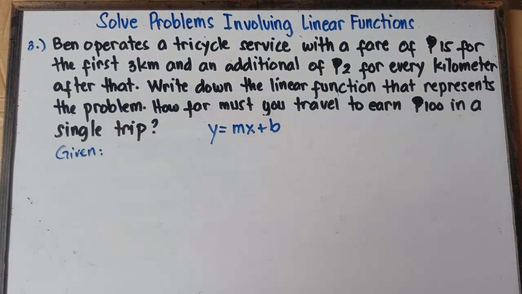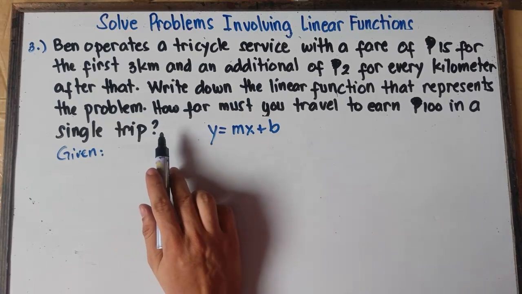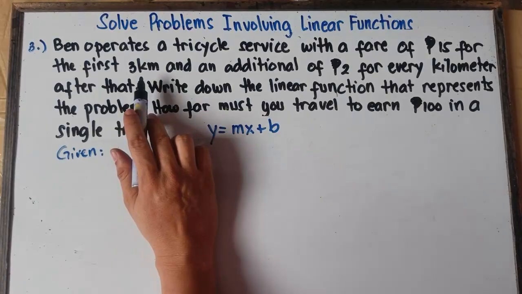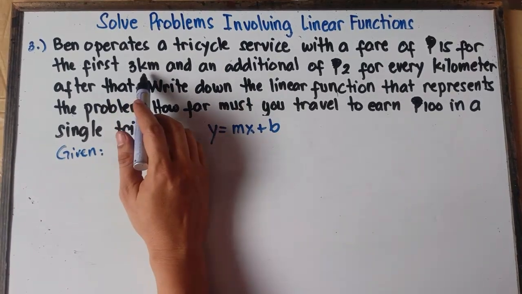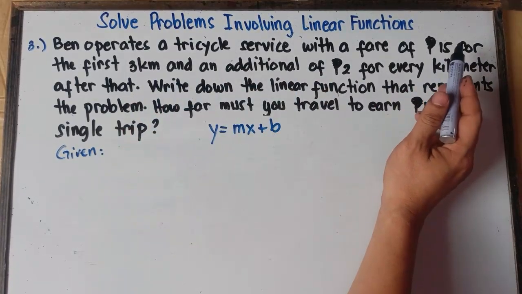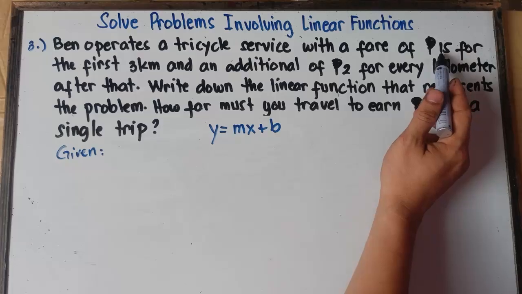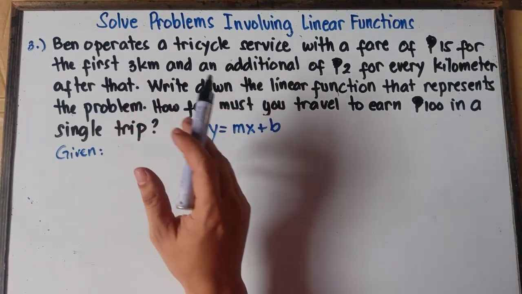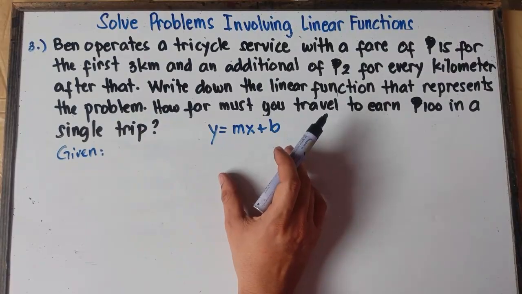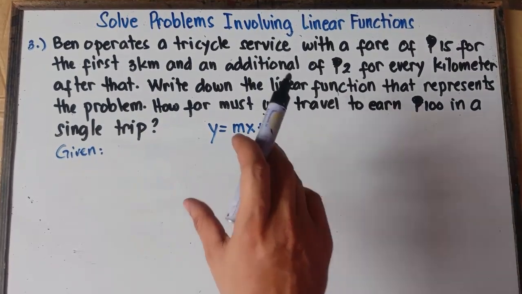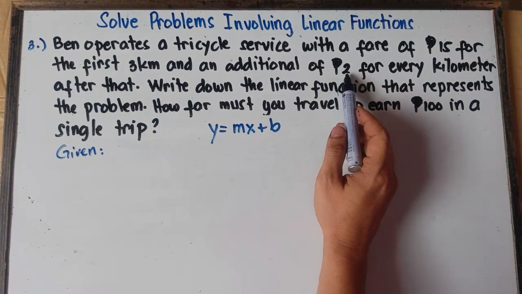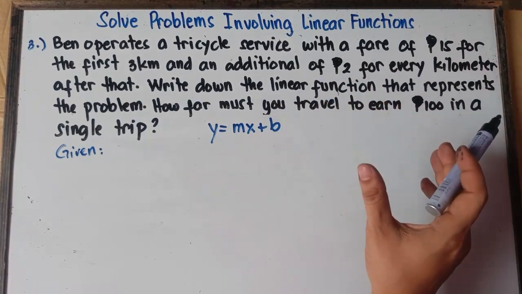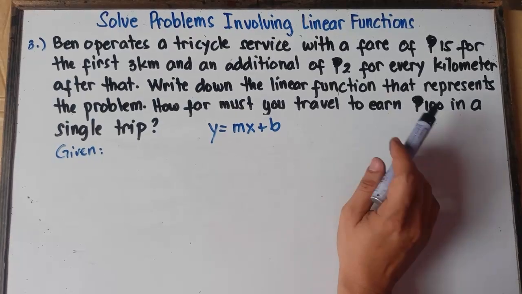So let's start with x. Now x will be the number of kilometers after the first 3 kilometers. We don't know the number of kilometers after the first 3 kilometers. We know that on the first 3 kilometers, you will pay 15 pesos, and this will be the base fare. But we don't know the number of kilometers after the first 3 kilometers. And we already have the idea that you will pay an additional 2 pesos for every kilometer after the first 3 kilometers.